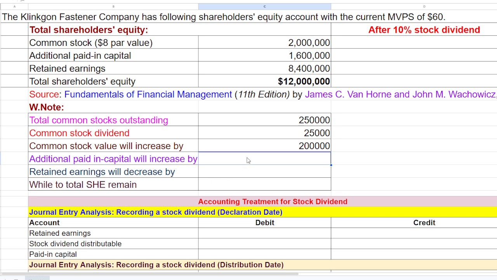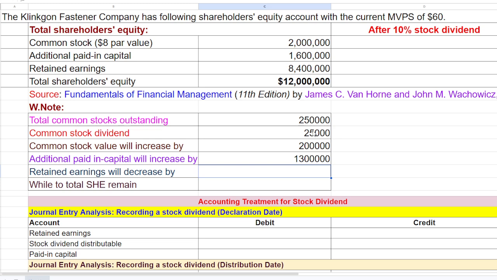So how do we find it? For the common stock dividend, we multiply by the excess of market price over par. We have $60 as market price while par is 8, so we get 13 lakh as our additional paid-in capital.